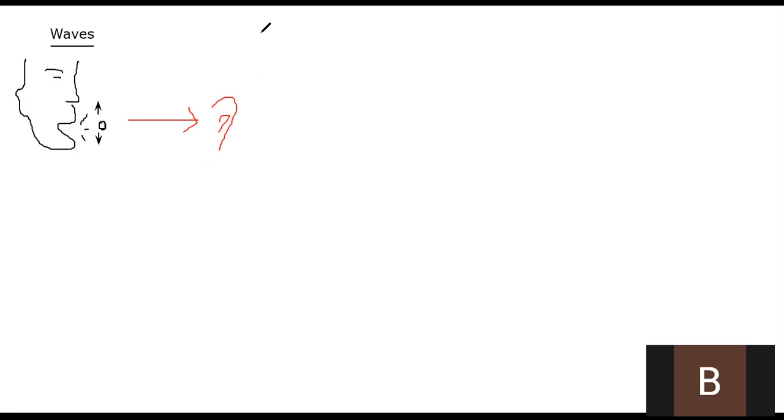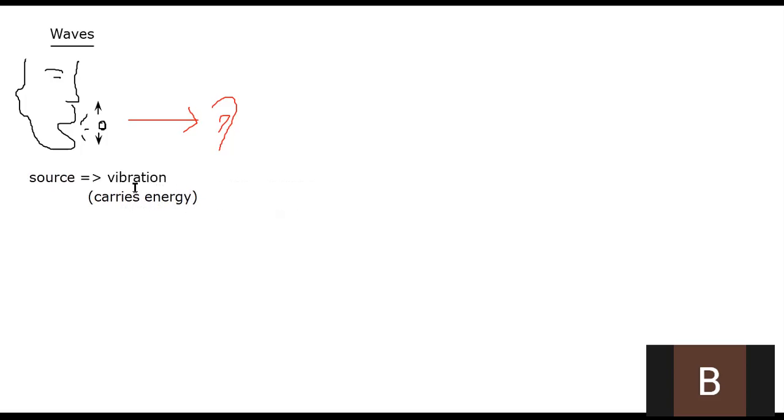If you look at this simple scenario, it all started from a source. We need to have a source of the vibration. In this case, when I'm talking, the source is my vocal cord. So the source produces this vibration. The thing about vibration is that it carries energy, because the particle is moving.